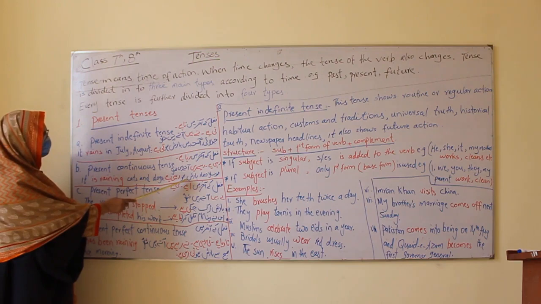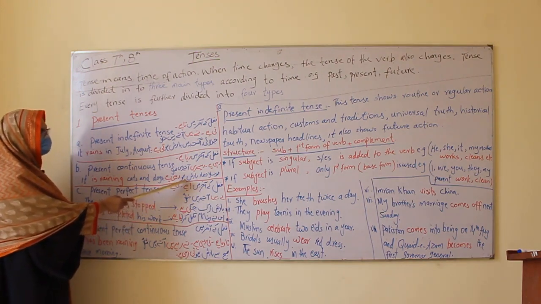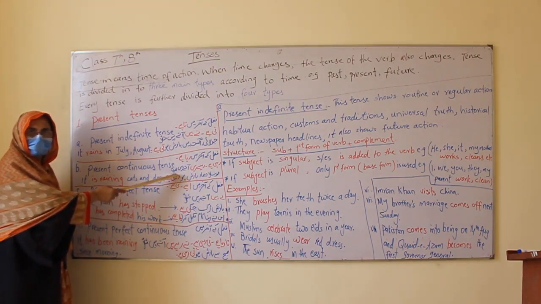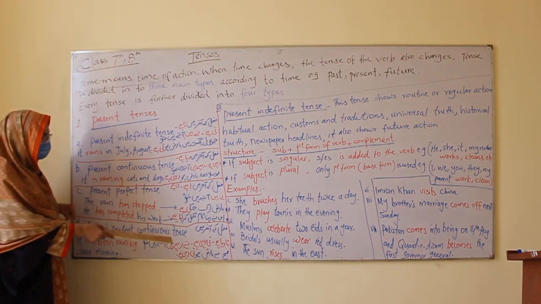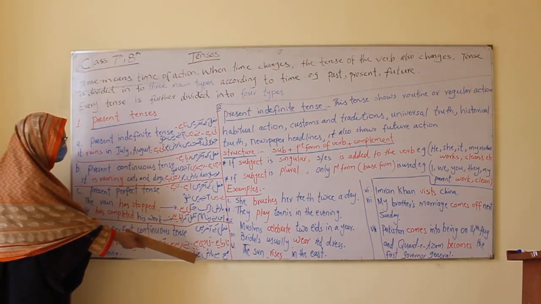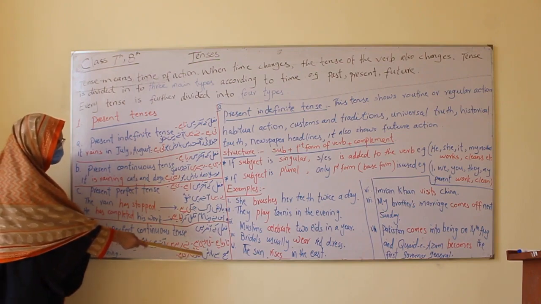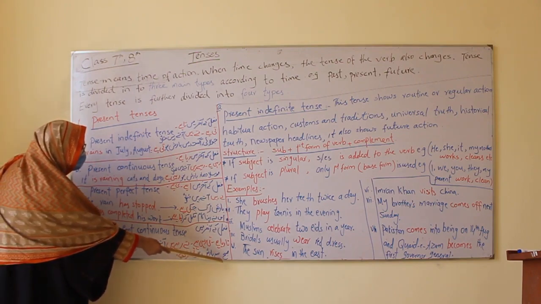Like see the difference in these two sentences. Here "बारिश हो रही है इस वक्त", like "बाहर बारिश हो रही है", and "ये सुबह से बारिश होती रही है". The difference is what? Time of action is mentioned.